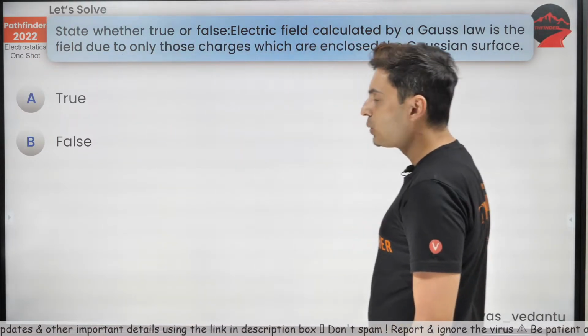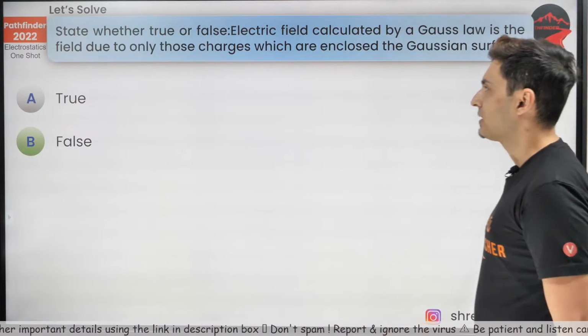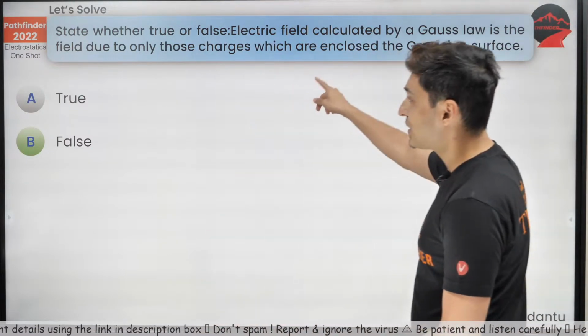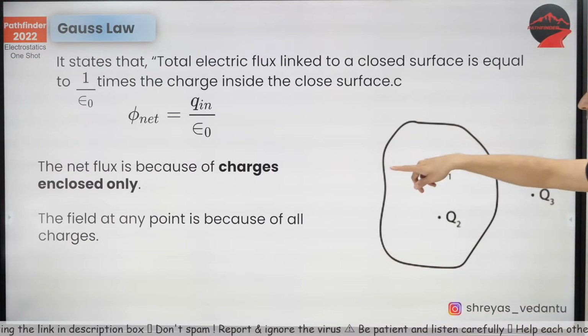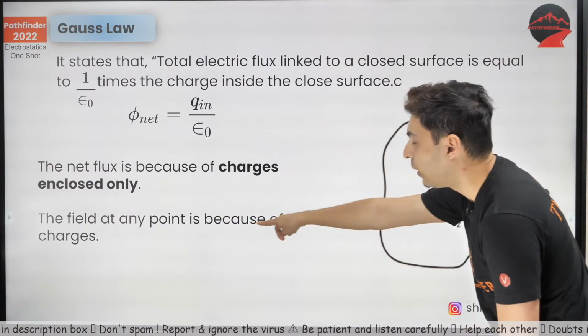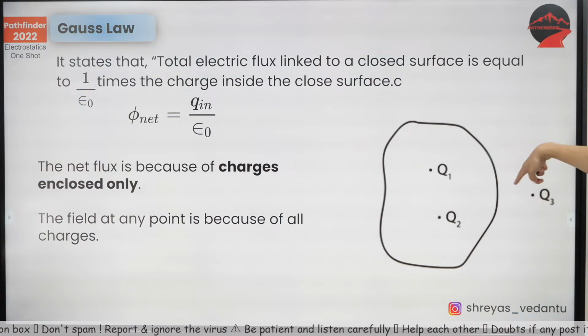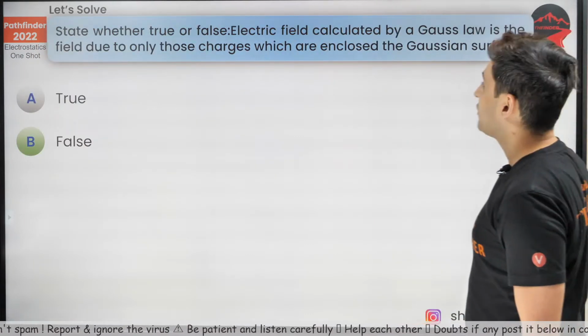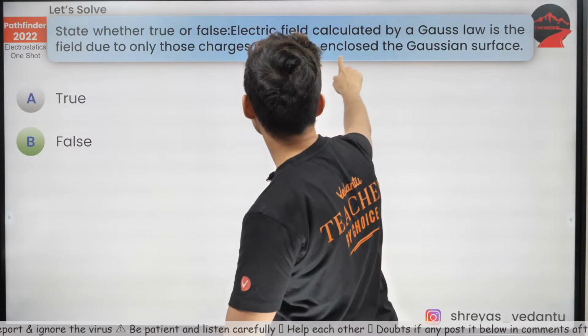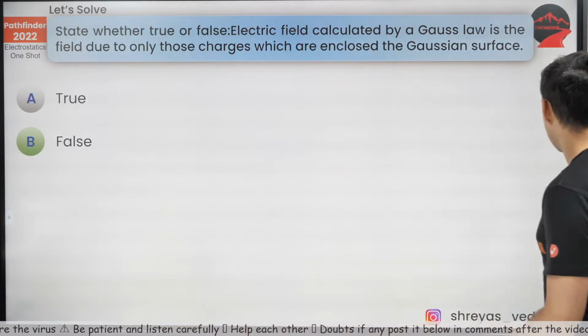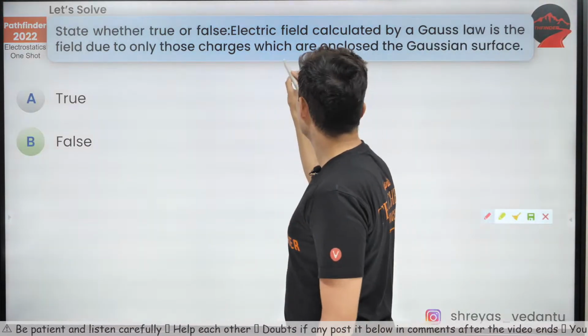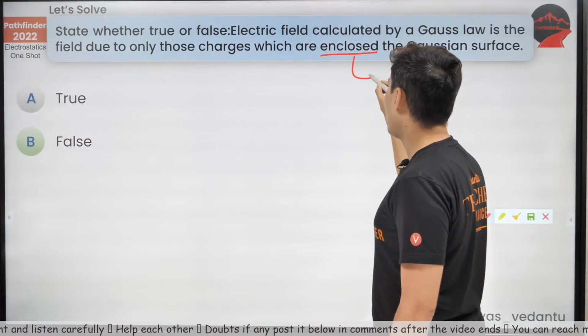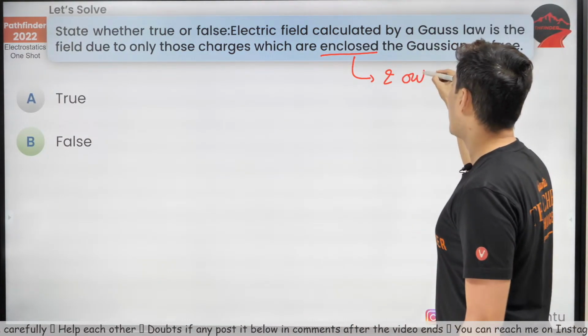Some of you are saying true, some of you are saying false. The answer is false. I just told you that the field at any point is because of all the charges. I just showed one diagram. So the statement that the field is only due to the charges which are enclosed is wrong. It is not only because of those which are enclosed; in fact, the ones outside contribute as well.